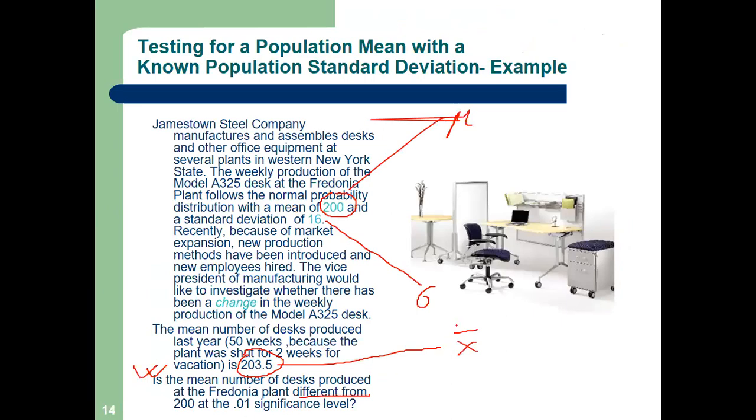Our X bar is 203.5. What is our mu? Mu is 200. What is our sigma? Sigma is 16. And n is 50, the number of weeks. Clear?